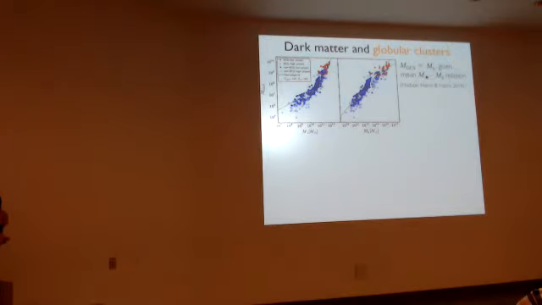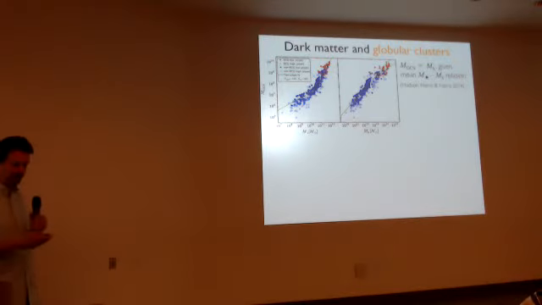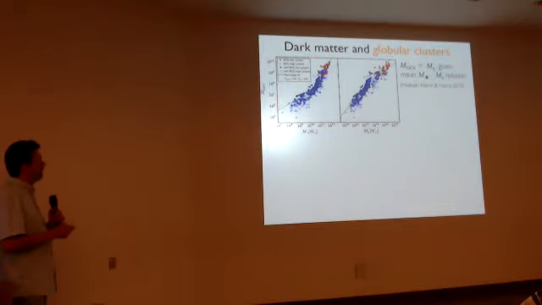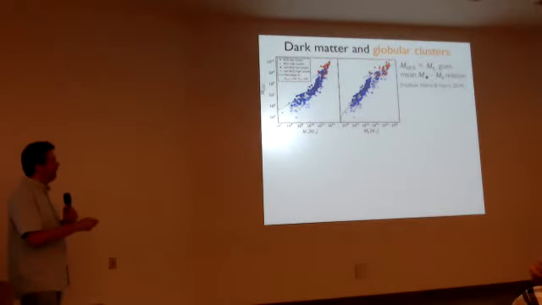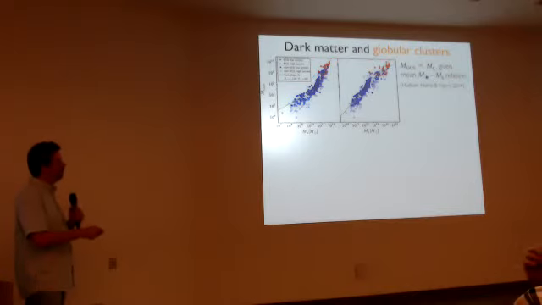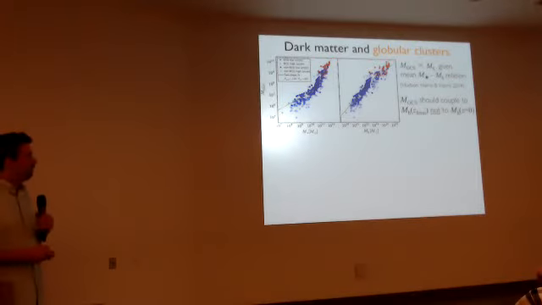But this has to do partly with counting globular clusters. This is just an empirical result that we don't really understand why yet, but if you look at the mass of the globular clusters versus the stellar mass, there's this kind of bend in the relation, with more globular clusters at the high and low mass ends, the dwarfs and the BCGs, which is pretty similar to the halo to stellar mass relation, the same type of bend. That means if you multiply that through the inverse, it cancels out that bend and you get the globular clusters versus the halo masses being a straight relation. So for some reason, globular cluster mass scales with halo mass. Okay, which is a little bit weird.